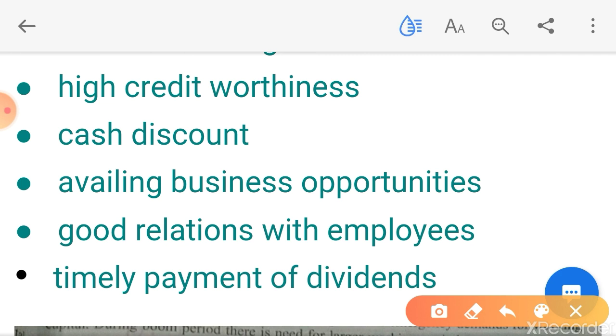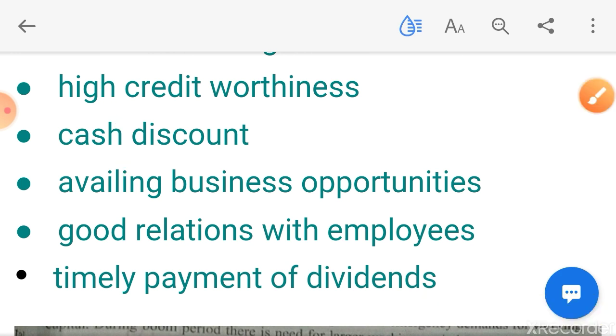Then timely payment of dividends. For making payment to the shareholders you require working capital, so you will enjoy more importance and pleasure if you are giving dividend to the shareholders. Okay, so these are the important points of working capital.